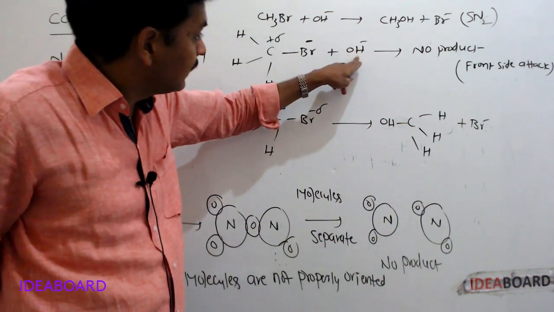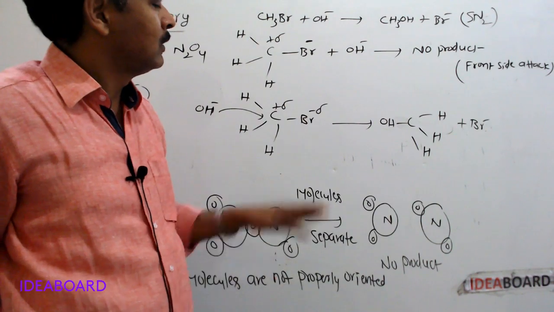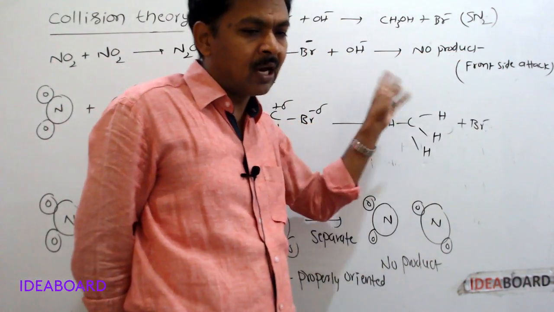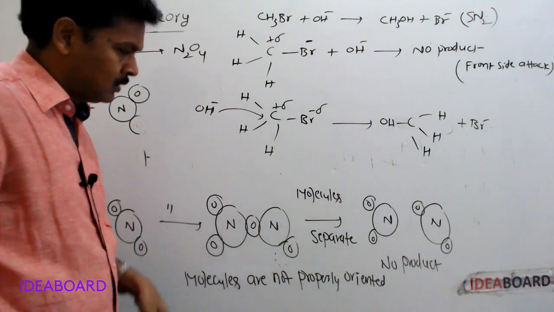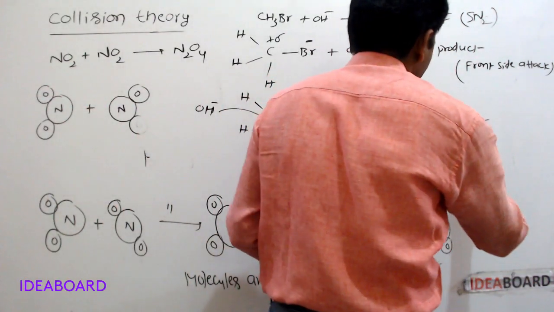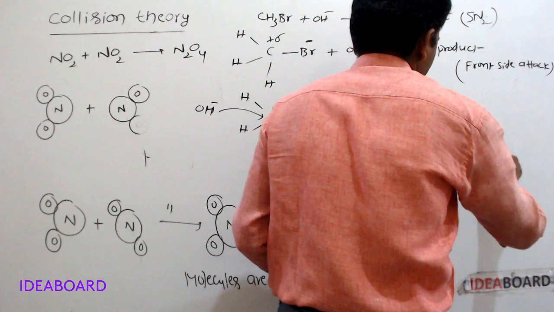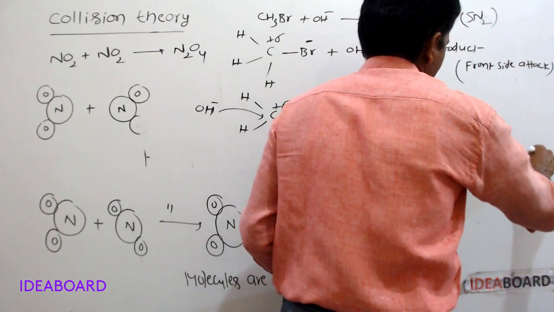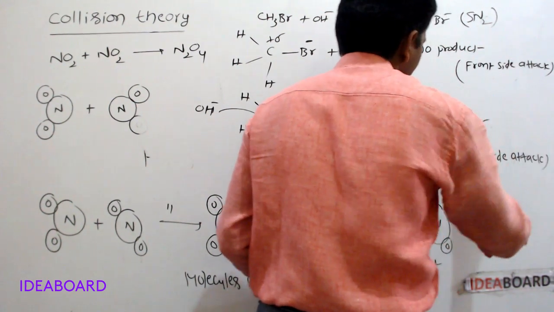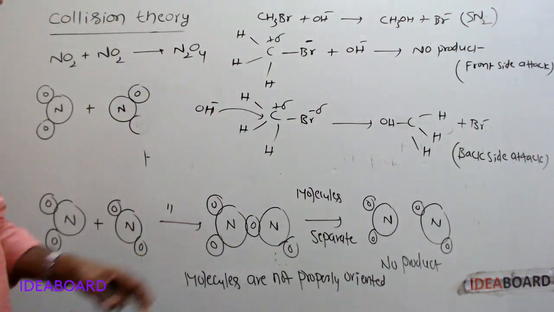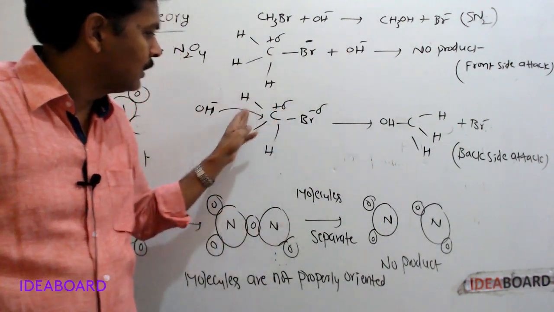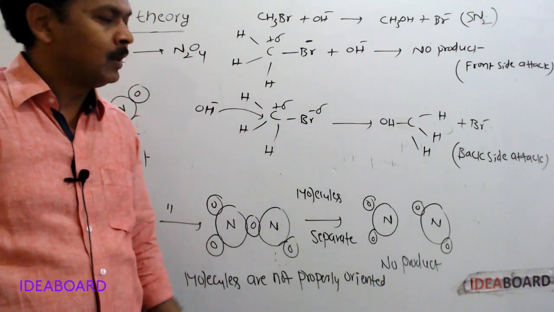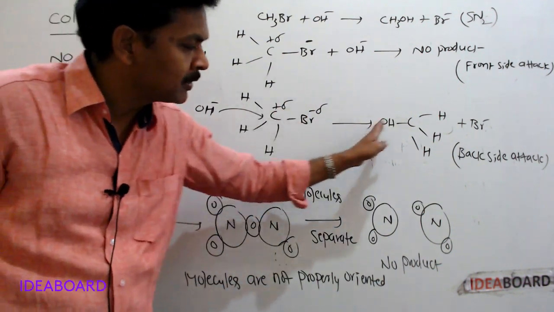Here the nucleophile is attacking from the front side. That's why no product. Product will not be formed. But here the nucleophile is attacking from the back side, so product is formed. Backside attack. Due to this, product will be formed. So this is properly oriented. This is an improperly oriented collision. This is a properly oriented collision. Due to properly oriented collisions only, product will be formed.